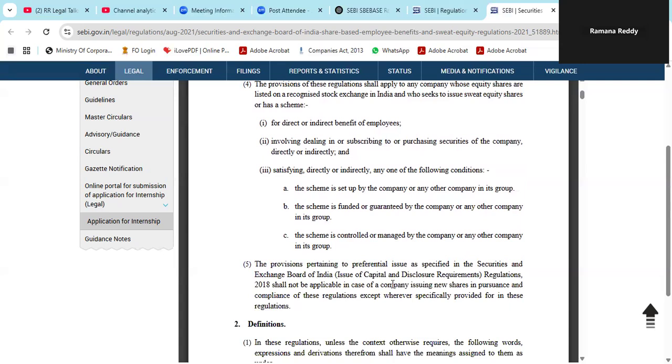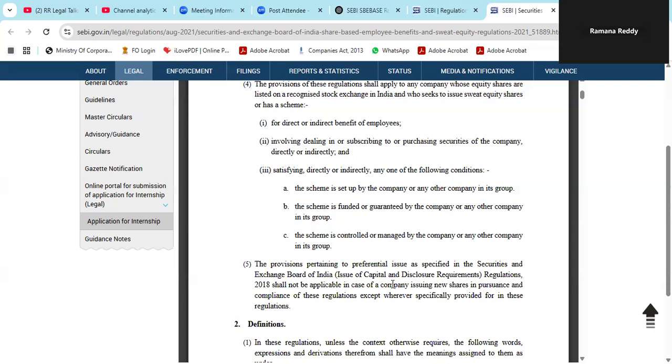And the scheme is controlled or managed by the company or any other company in its group. So these benefits are applicable to employees of the company, holding company, subsidiary company, group companies. That is why all these companies are discussed. The provisions pertaining to preferential issue as specified in the SEBI ICDR regulations are not applicable here.